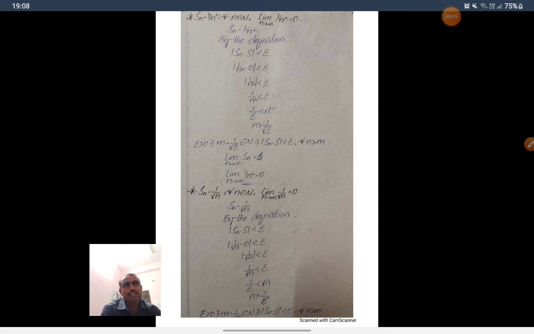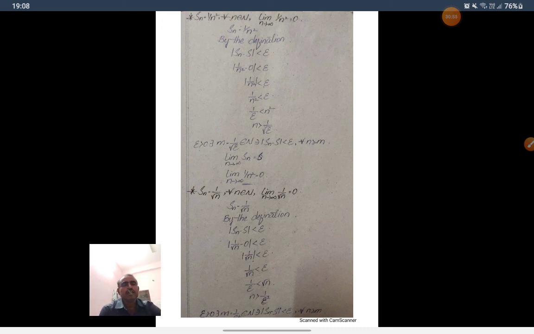So consider |Sn minus S| less than epsilon. Take S is equal to 0. |1 by n square minus 0| less than epsilon, so 1 by n square is less than epsilon. So 1 by epsilon is less than n square, n square is greater than 1 by epsilon, n is greater than 1 by root epsilon. Since epsilon is positive, root epsilon exists, so 1 by root epsilon also exists. So if you take m is equal to 1 by root epsilon, then there exists a number m such that |Sn minus 0| less than epsilon. Therefore, 1 by n square converges to 0. So limit of 1 by n square is equal to 0.